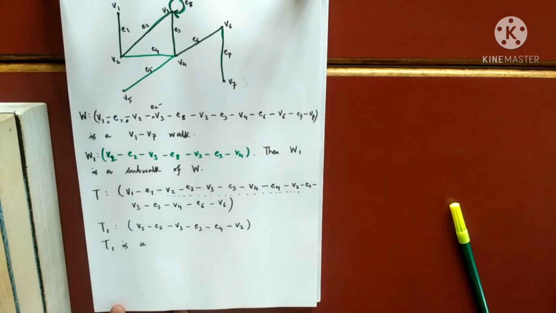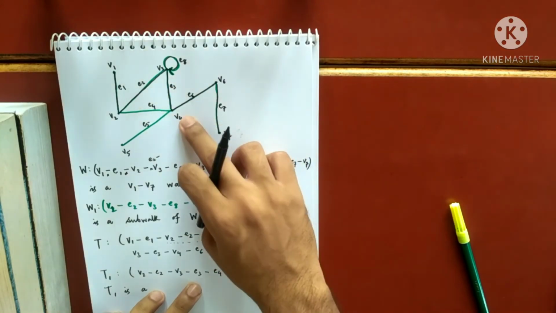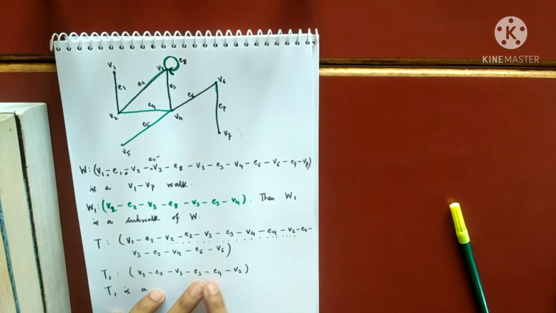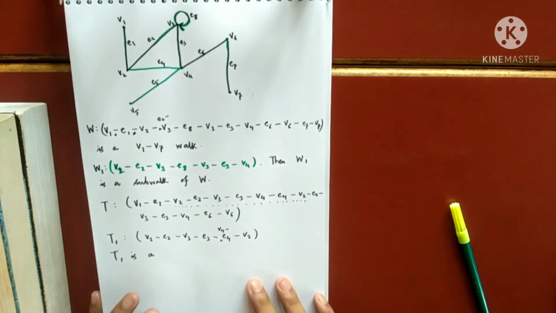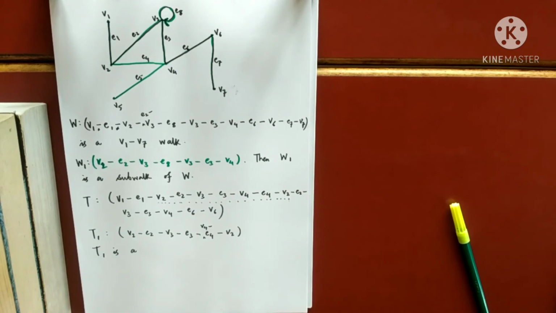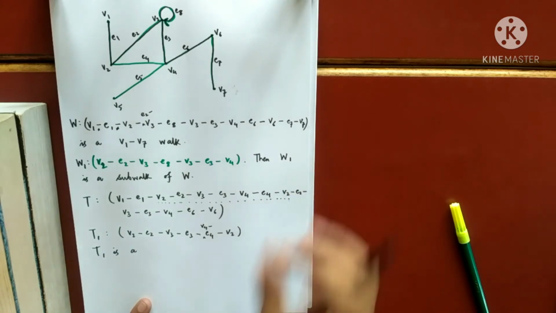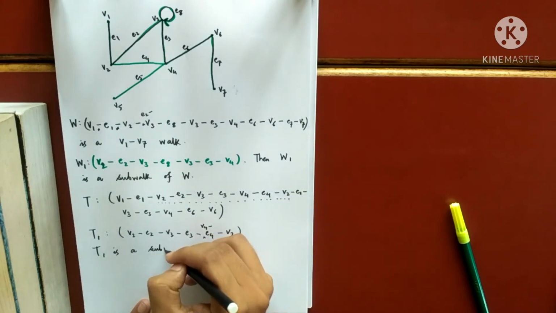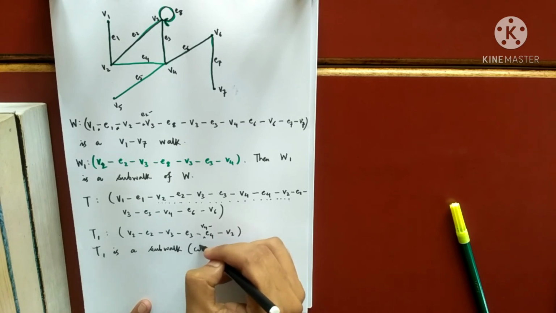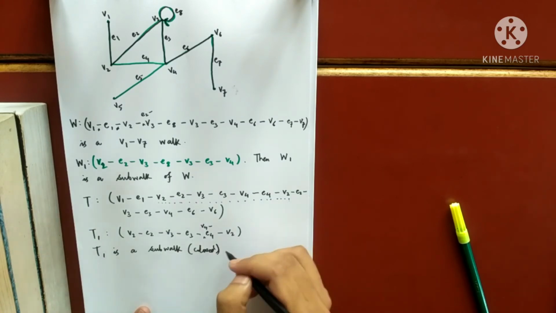Which vertex is missing between E3 and E4? V4, no? In T1, it's missing here, V4. I should write here V4. Okay, thank you. So you see here, T1 is definitely a subwalk of T, because I have just written from here to here, nothing else. So T1 is a subwalk, to be more precise, a closed subwalk. I should write closed. So T1 is a closed subwalk of T.